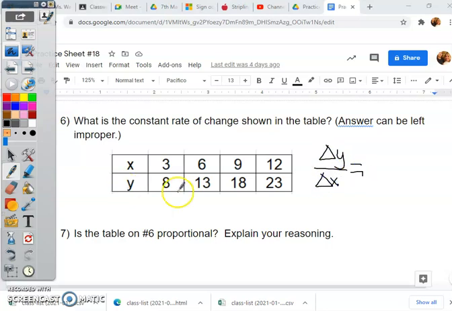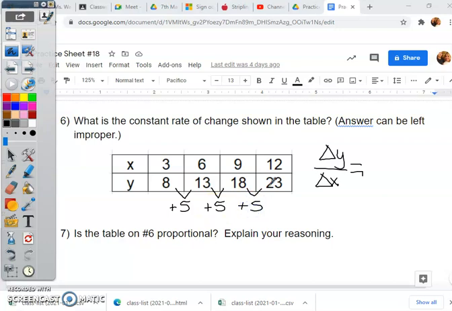So, here's y. What is my change in y? Well, 8 plus what is 13? 8 plus 5, right? 13 plus what is 18? Plus 5, and then 18 plus 5 is 23.